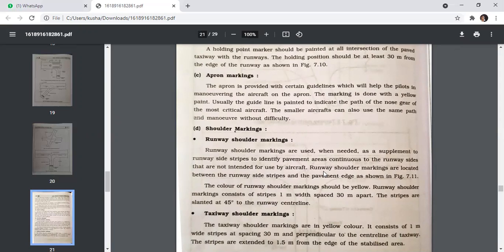The color of runway shoulder marking should be yellow. Runway shoulder marking consists of strips 1 meter wide, spaced 30 meters apart. The strips are slanted at 45 degrees to the runway center line.